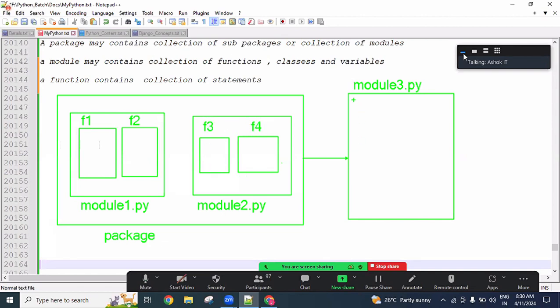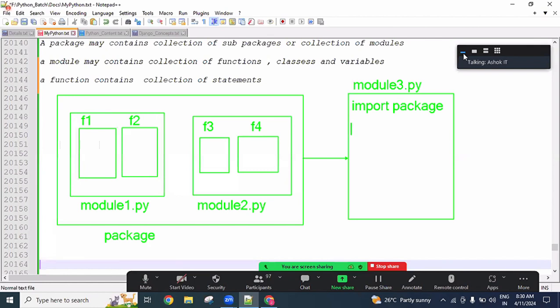Now all these things we can import inside this module3. If I'm using import package directly, package means this one, then inside it module1, module2, all its properties are there. So next, package.module1.so-and-so function, like that we can use it.